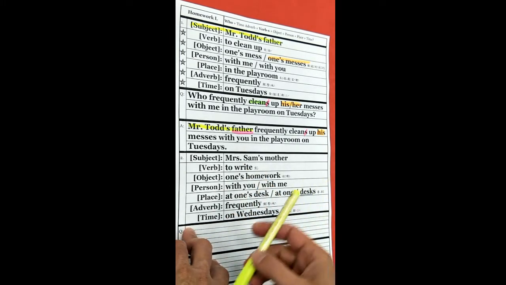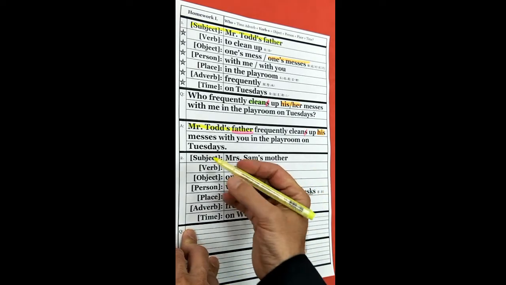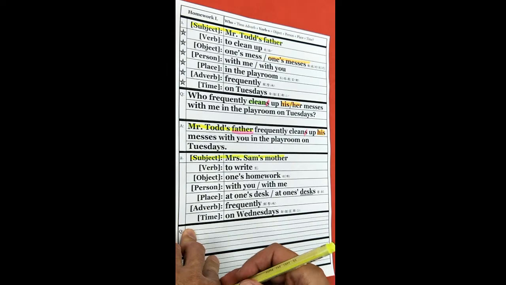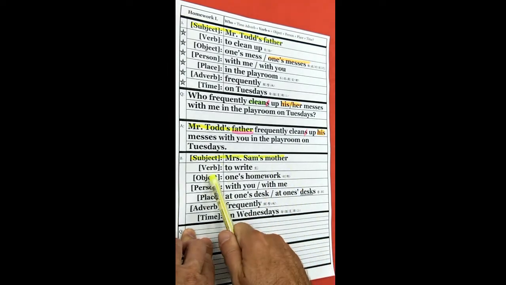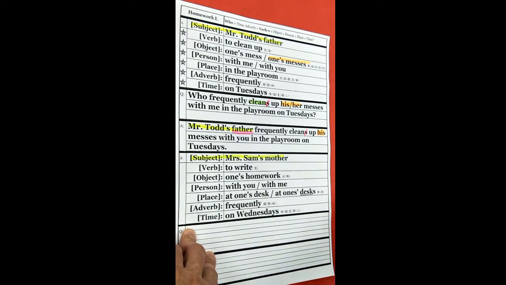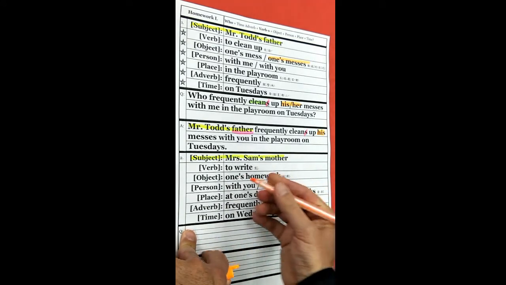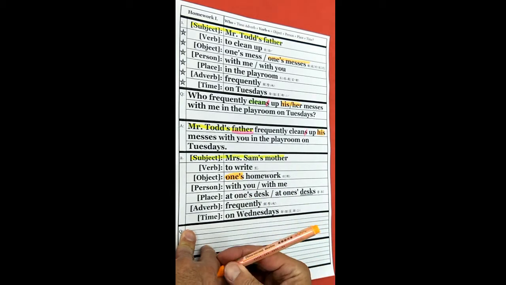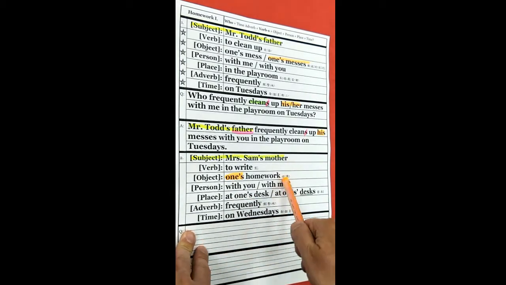Well, first let's color the subject, the answer. This is the answer. Mrs. Sam's mother. That's the answer. The verb, to write. Object, one's homework. Okay, there we have this possessive, one's, so we have to be careful with that, one's homework. Remember, homework is a non-count noun. There is no S on homework.